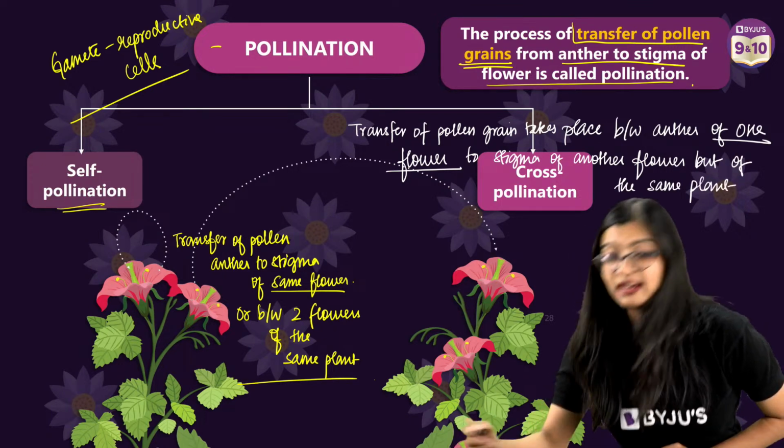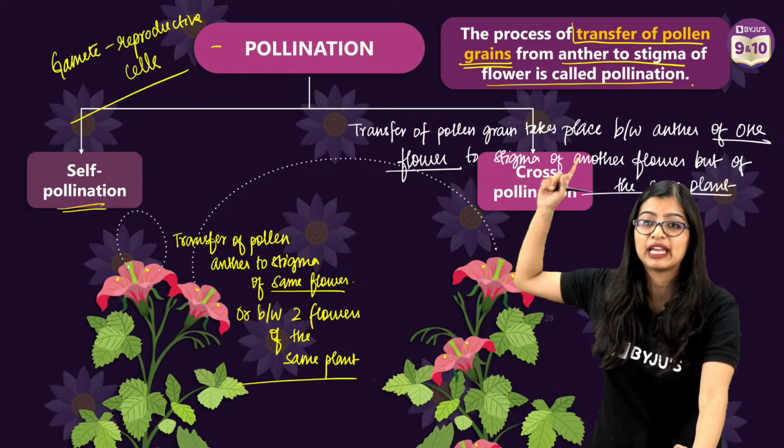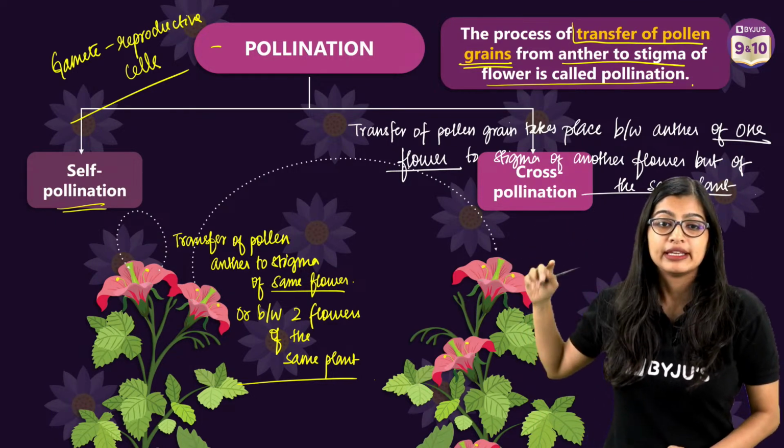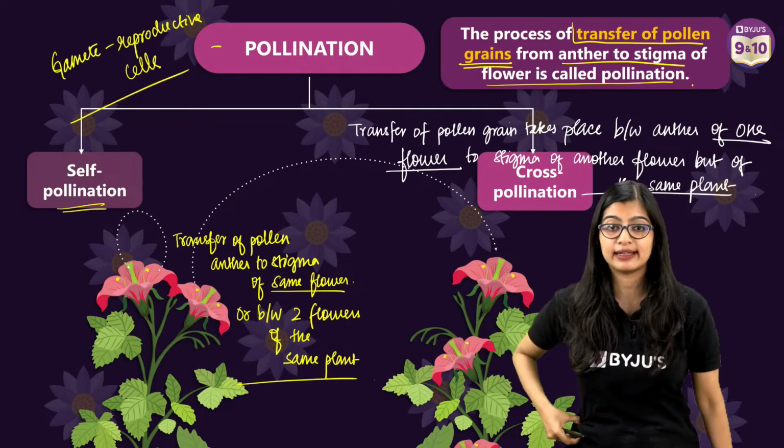Very, very important. Write this definition down. Yes, so it's important to understand that.